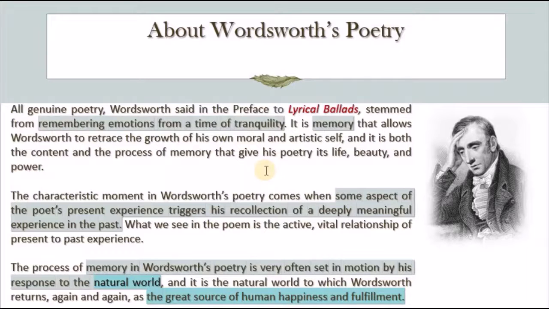And when we compare him to Coleridge, for example, his friend, we see that Coleridge basically relied on imagination. Sometimes a poet cannot all the time have recourse to memory. Sometimes your memory fails. You cannot remember. Maybe the experience is not clear in your mind.